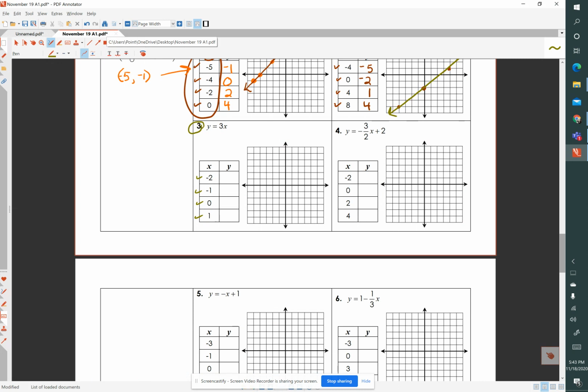So let's fill in our chart, our table, -6, -3, 0, 3, and let's graph those. So -2, -6, 1, 2, 3, 4, 5, 6, -1, -3, 0, 0, and 1, 3. And let's connect those with a smooth line.